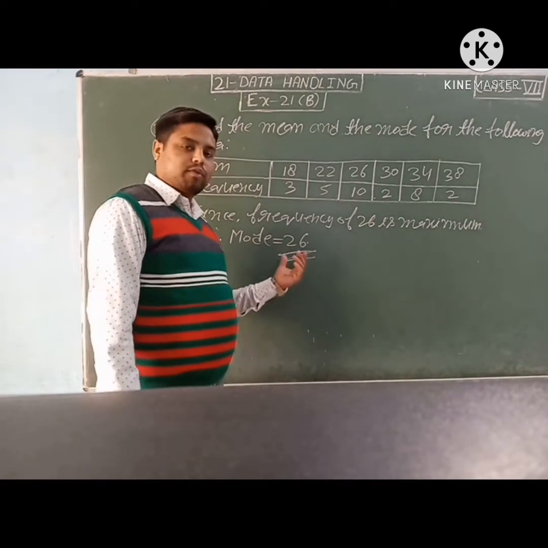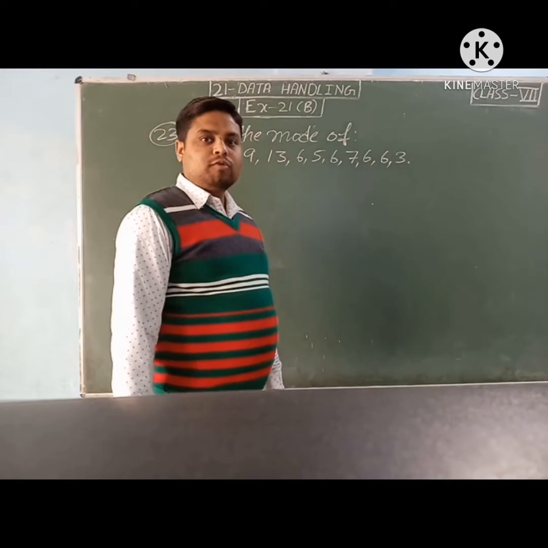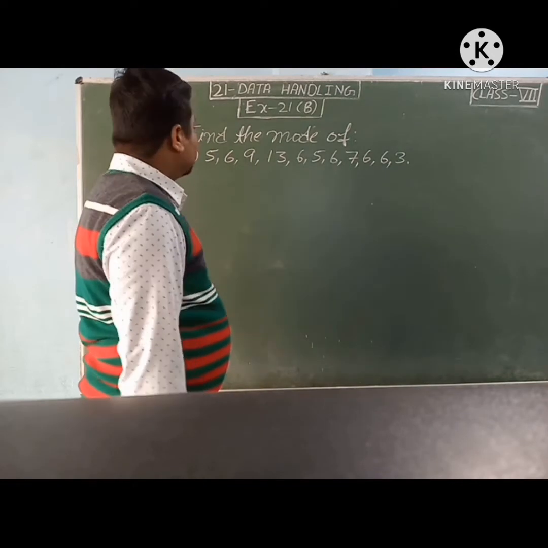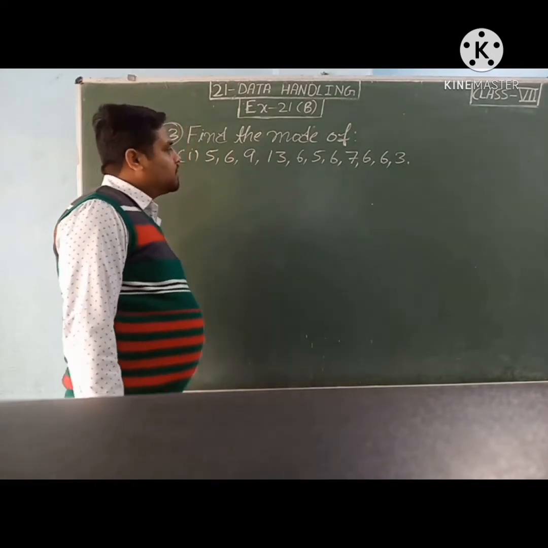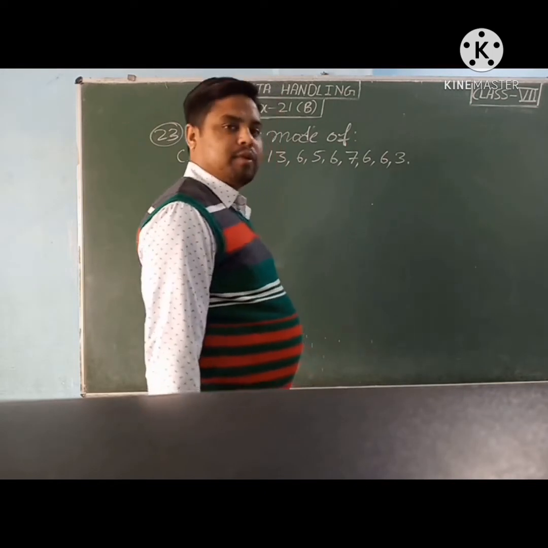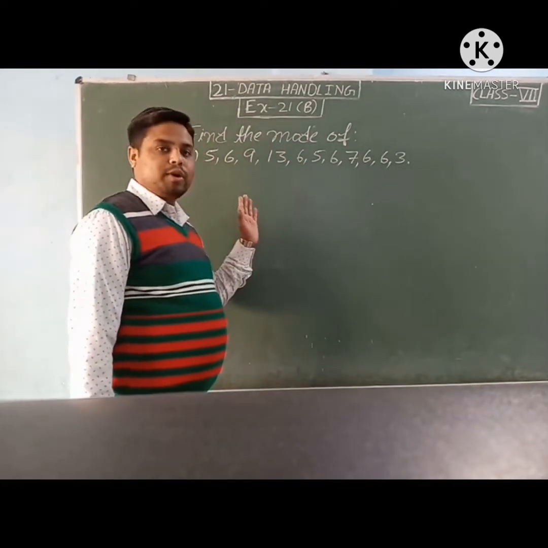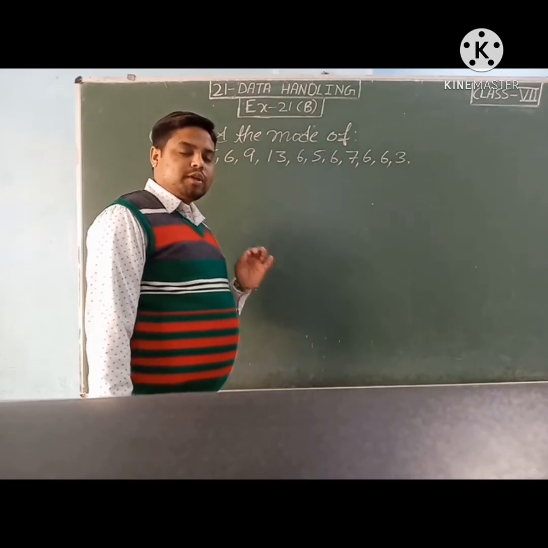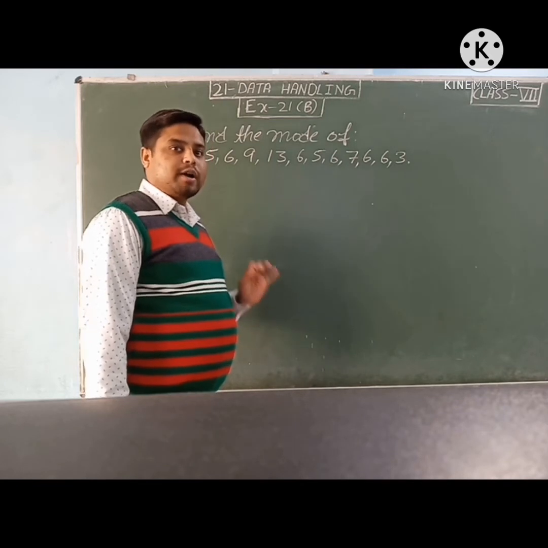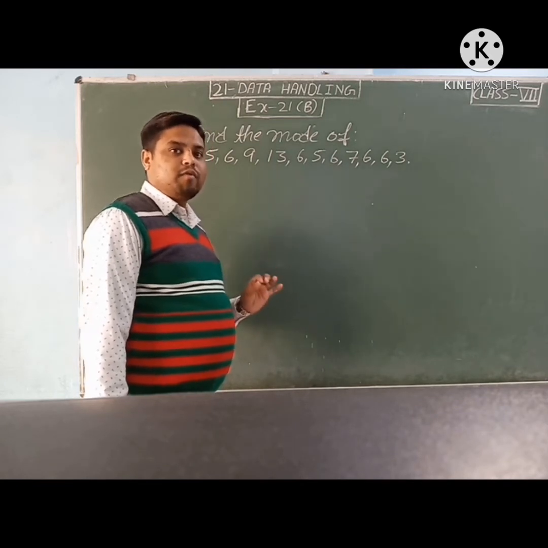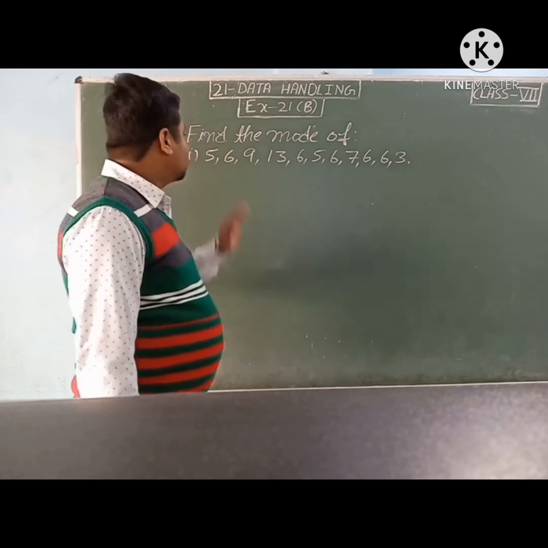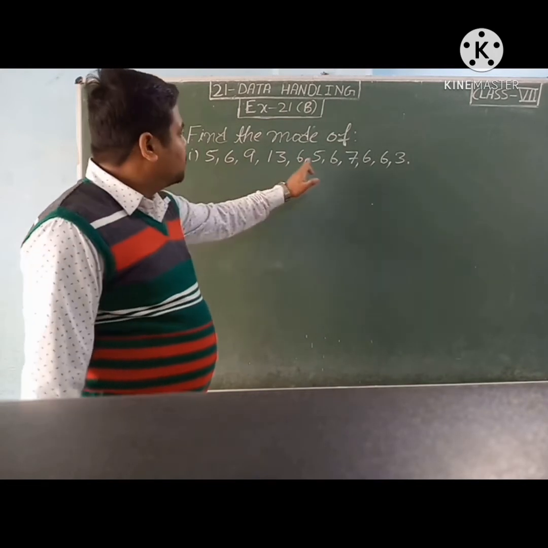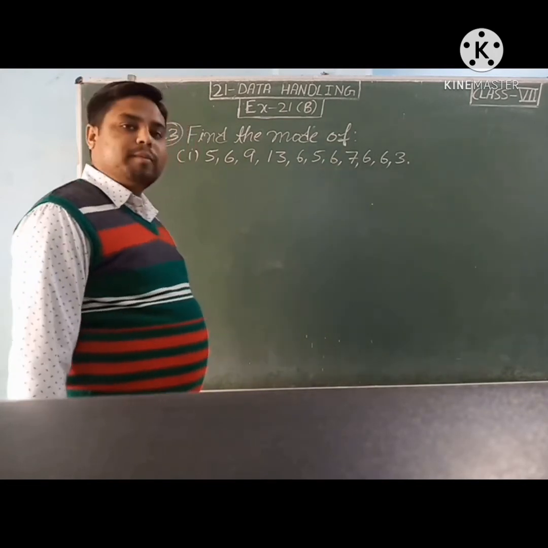Students, it was about the mode. Now students, come to question number 23. The question is find the mode of 5 6 9 13 6 5 6 7 6 6 3. So students, we have to find the mode in the given data. What I told you about the mode? Mode is the number which is coming or occurring maximum number of times in the given data. So see which number is coming most number of times. 1 2 3 4 5. 6 is coming 5 times.